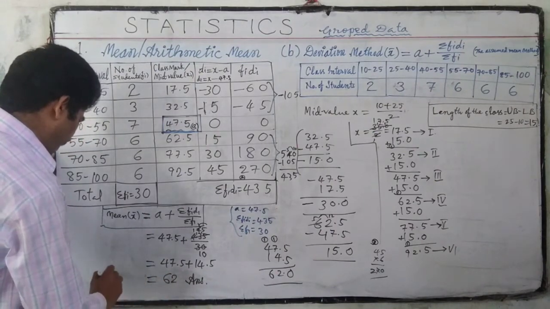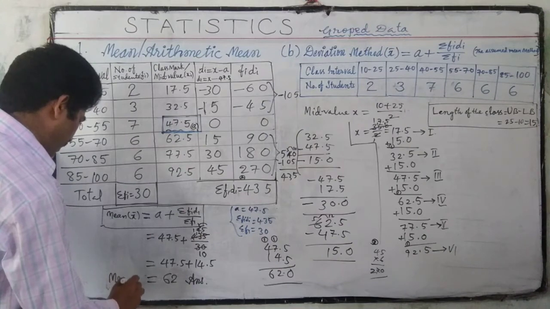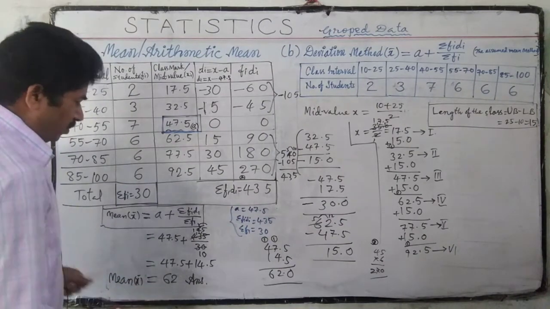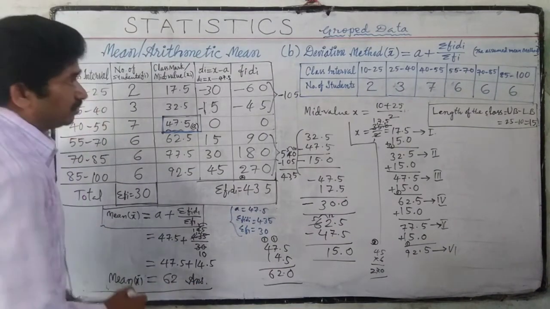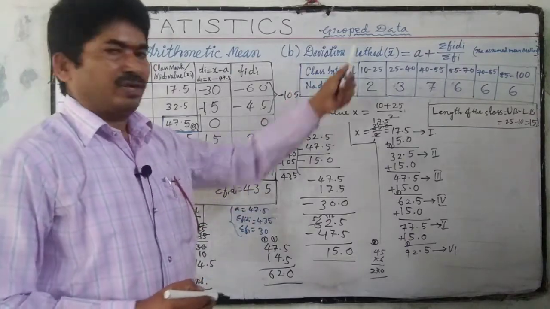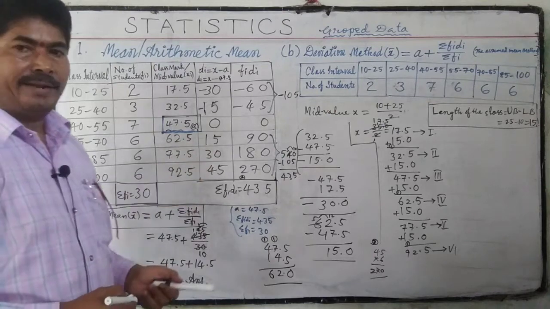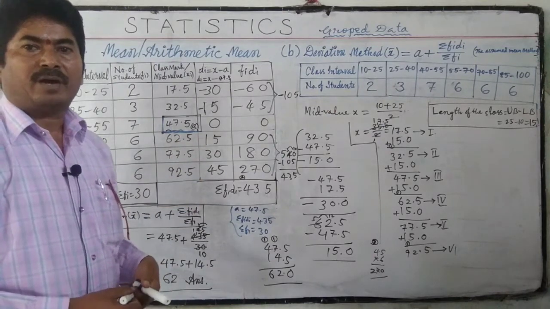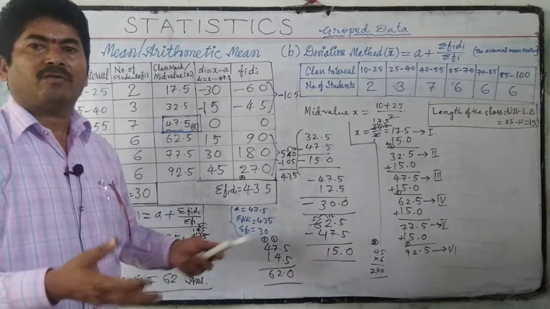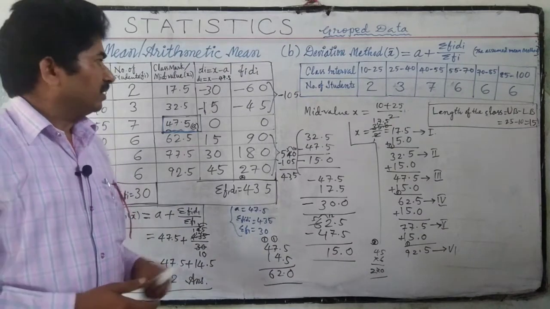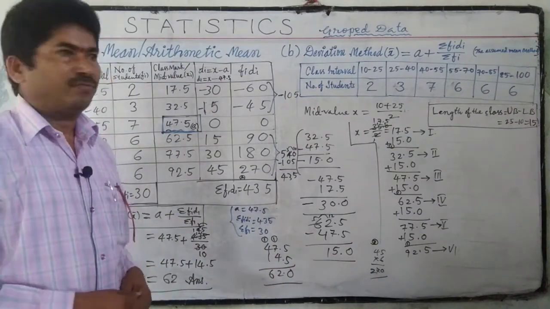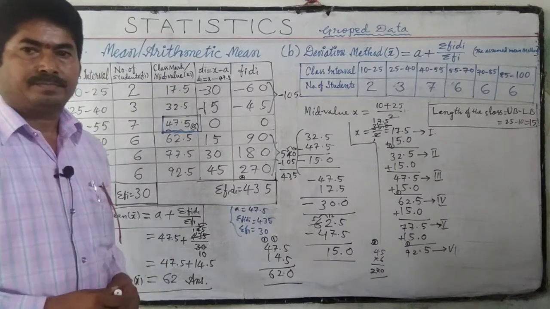This is the mean, x bar, using the deviation method. Here we have calculated orally. In some problems they will give bigger values. In that case, this is the easiest way to find a mean.